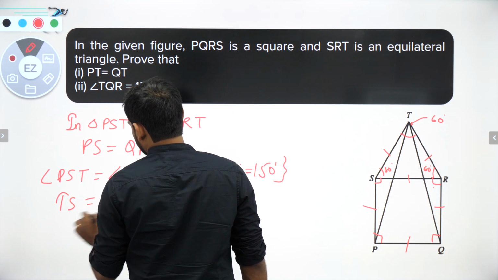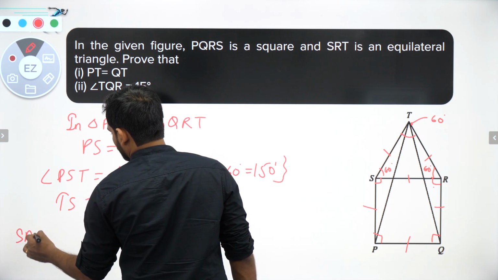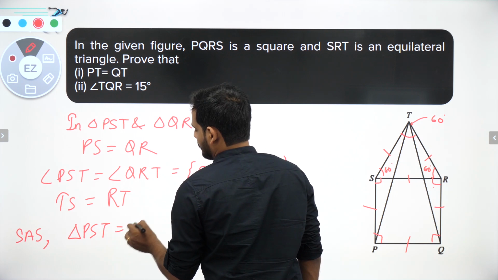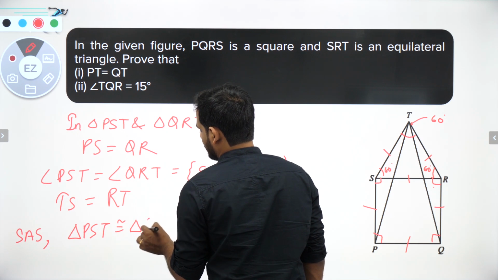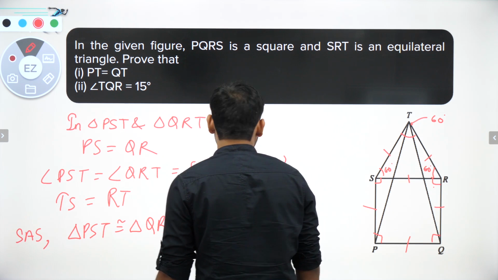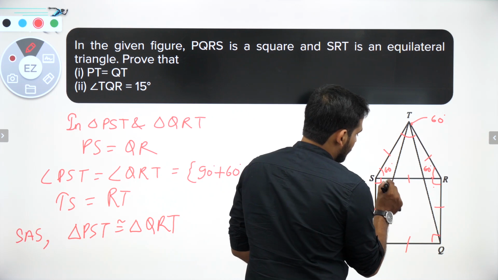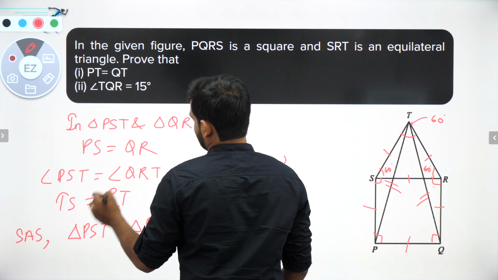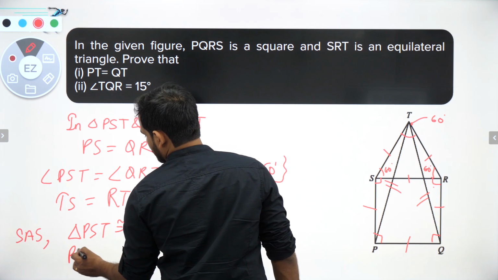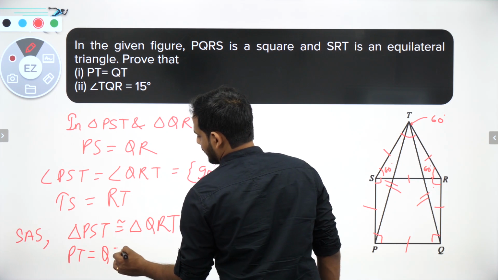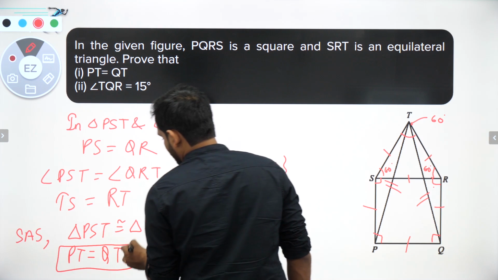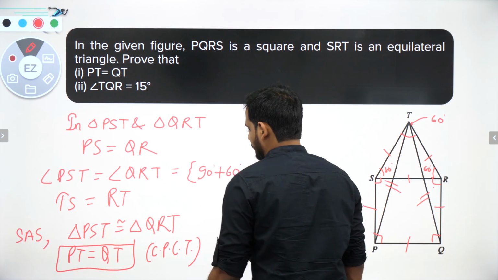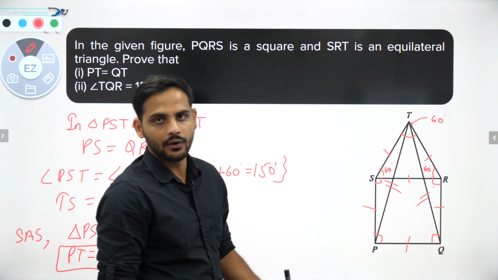So again, as you can see, by SAS rule, I can say triangle PST is congruent to triangle QRT, and since they are congruent, corresponding parts will be equal, so I will say that PT is equal to QT. So first proof is done, right? By CPCT, corresponding parts of congruent triangles, right? Now what is the next part?